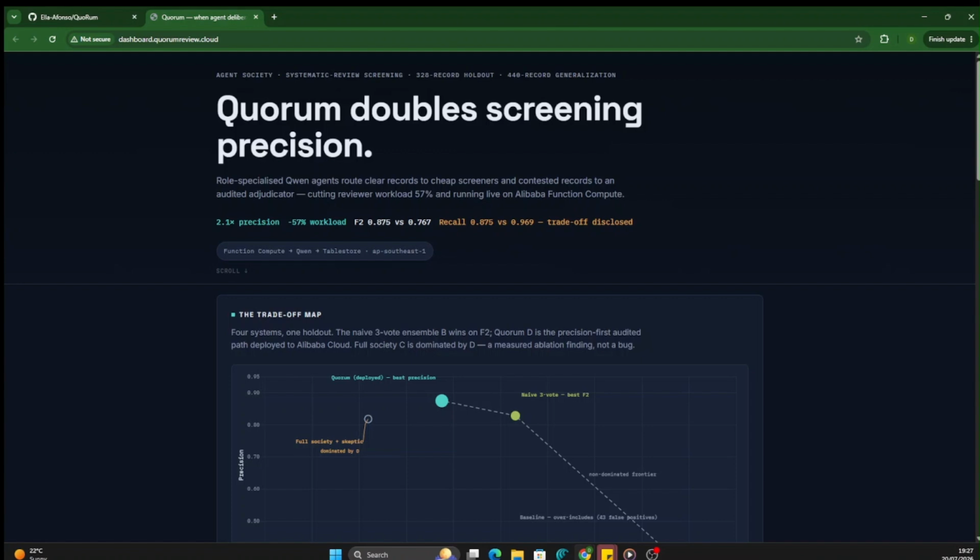On one dataset, the society recovered precision. On the second, the baseline was already strong, and extra deliberation only added cost. The skeptic sounded responsible, but across both datasets, it more often moved the system away from the right answer. That is the point of Quorum. Do not trust agent societies because they sound sophisticated. Measure them, audit them, and know when not to use them. Both datasets, both outcomes, all the rules are in the repo. Thanks for watching.